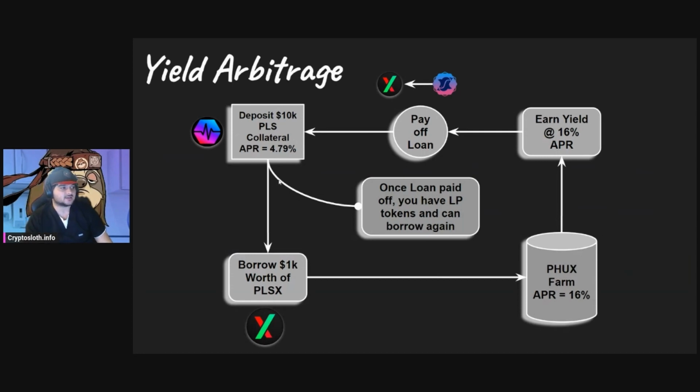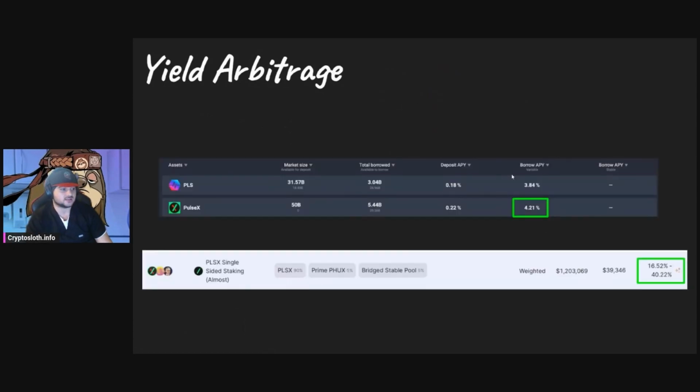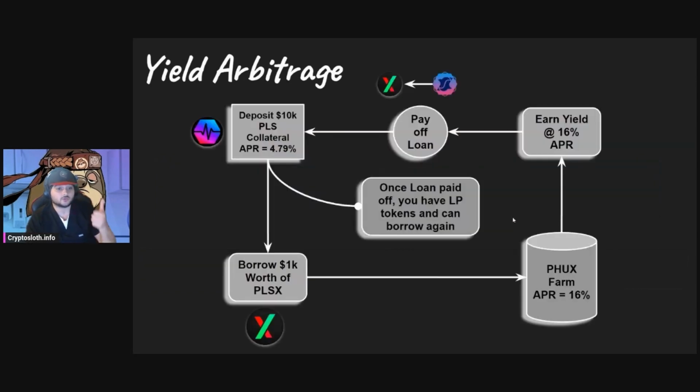So let's take a look at how that would look with the flow chart that we just outlined. You deposit $10,000 of Pulse collateral, and you borrow $1,000 worth of PulseX, and then you're paying this 4.79% on that $1,000. So at the end of a year, you would owe basically $47 if everything stayed the same. One important note, and if we go back you can see this, it says borrow APR variable. So this can go up and this can go down. So if your rate goes up over time, and the APR of the PHUX pool stays the same, your profit margins are going to decrease.